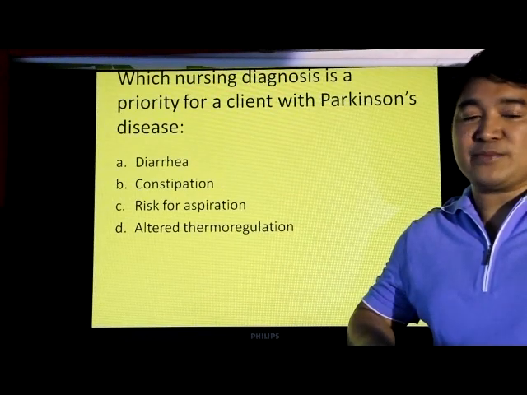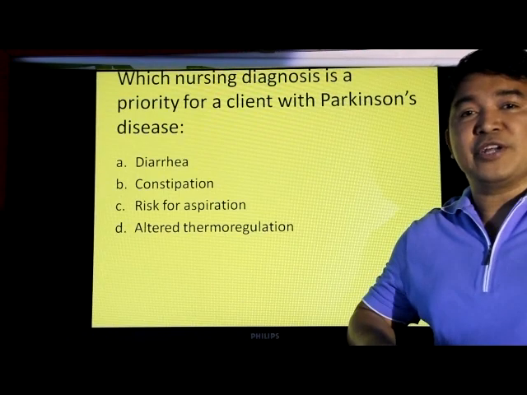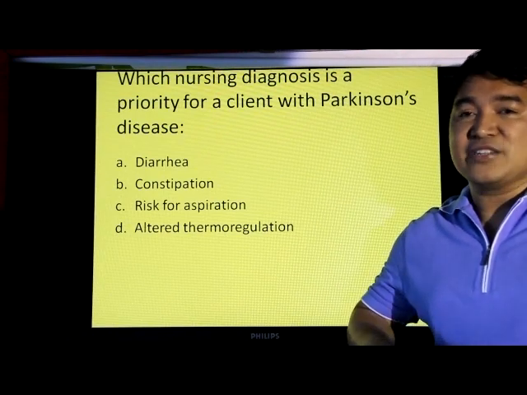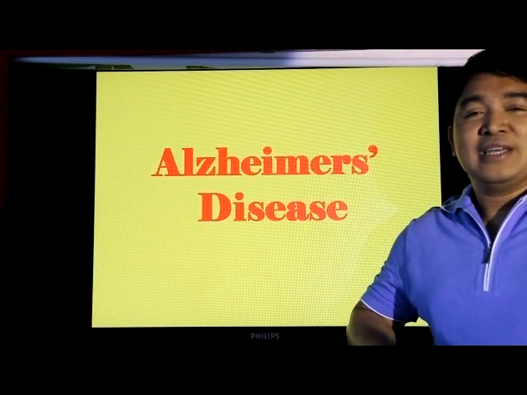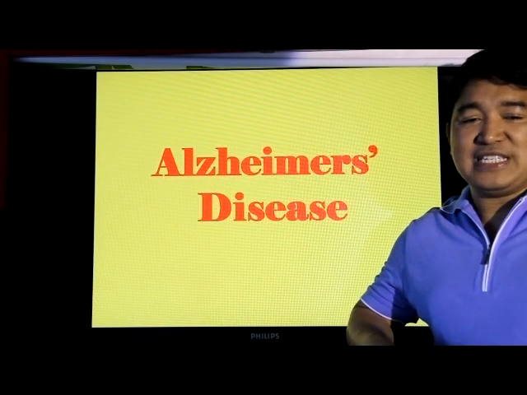C. Risk for aspiration. D. Altered thermoregulation. The answer? C. Risk for aspiration. Next, let's talk about Alzheimer's disease.